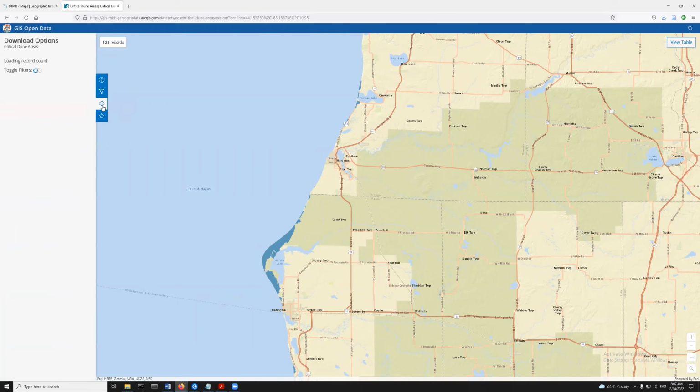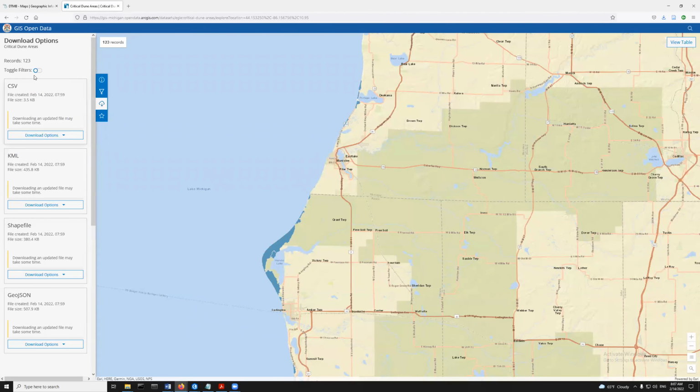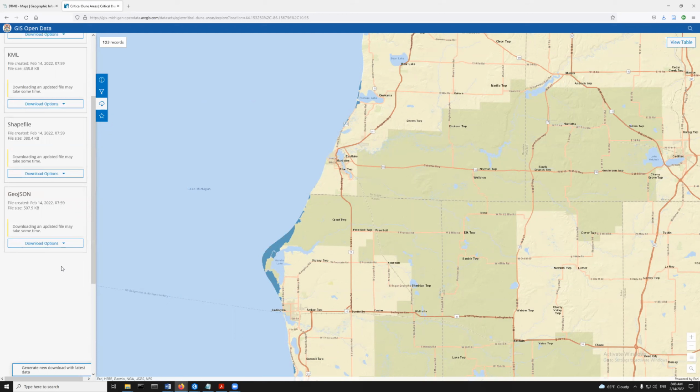I imagine I could say I only want to see dunes in Lake Michigan or whatever. And I can download the data. I can download it in different ways: as a KML, a shapefile, or this GeoJSON file. We could probably work with most of these in ArcGIS Pro, but shapefile is the one I'm going to choose here.